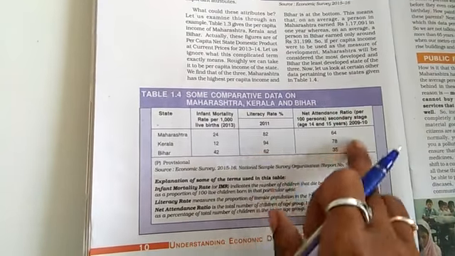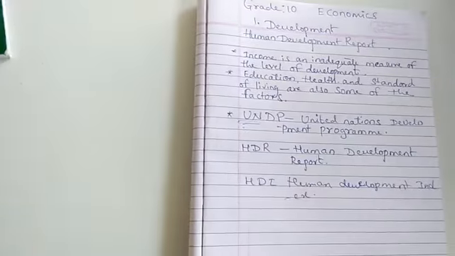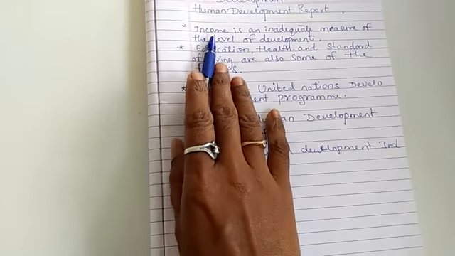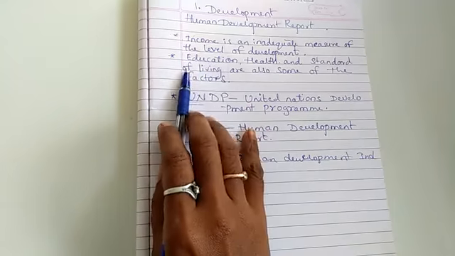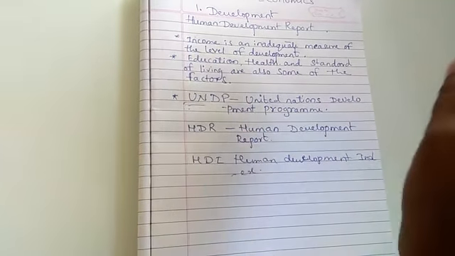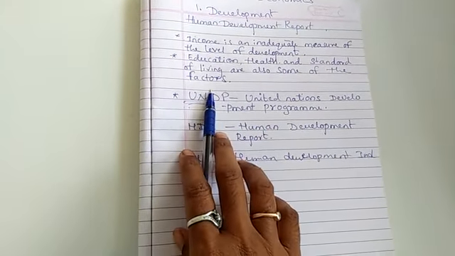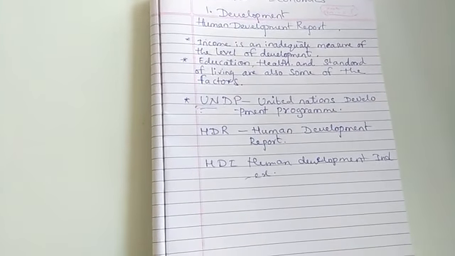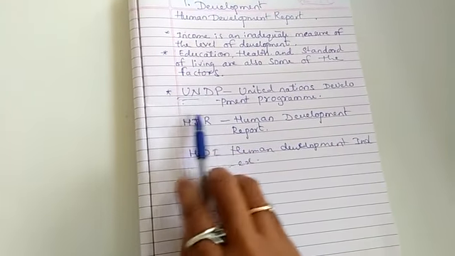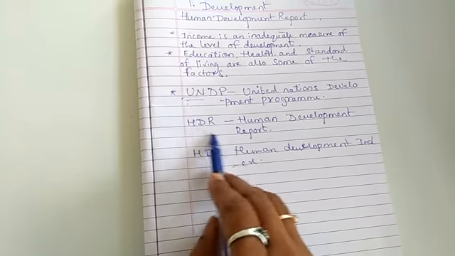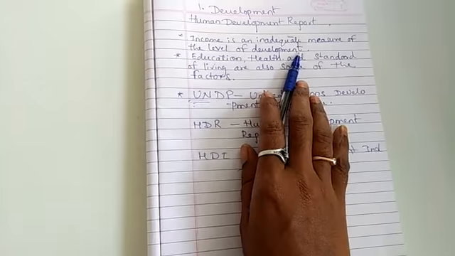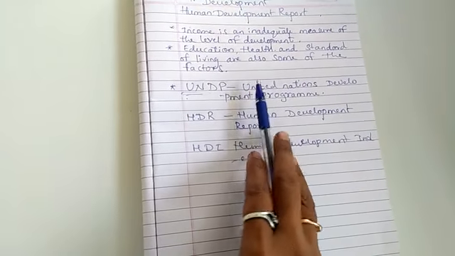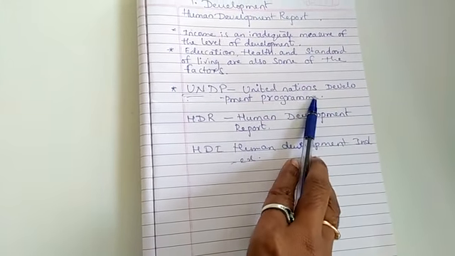Along with all this, they compare the per capita income of a particular country and the people's standard of living, how the people are living. Everything is included when they prepare this Human Development Report with the help of the United Nations Development Program.